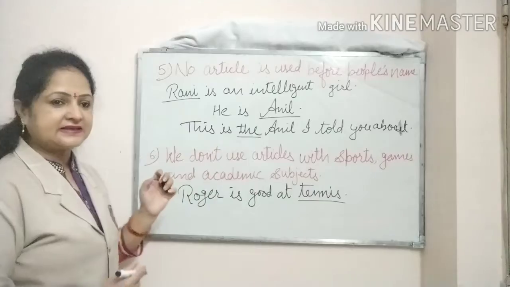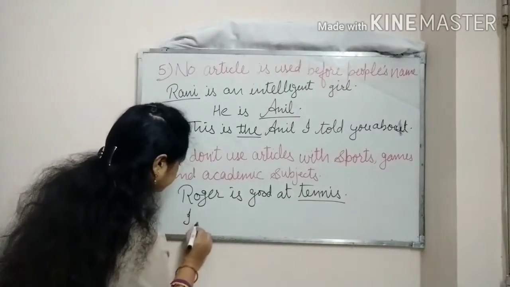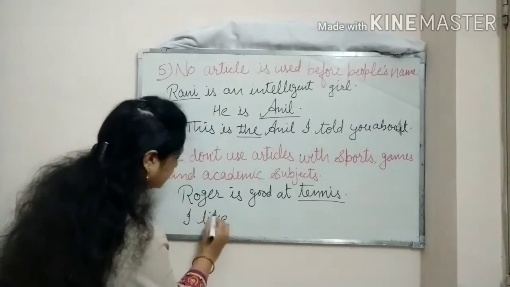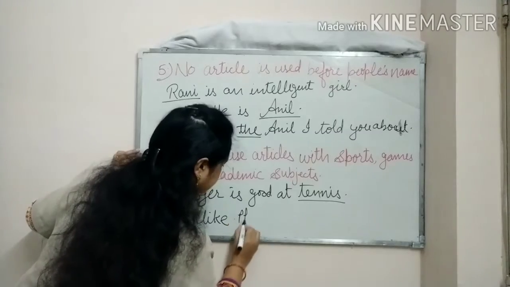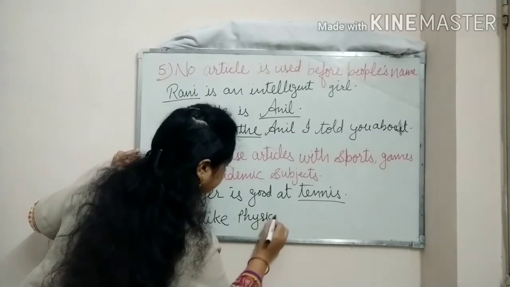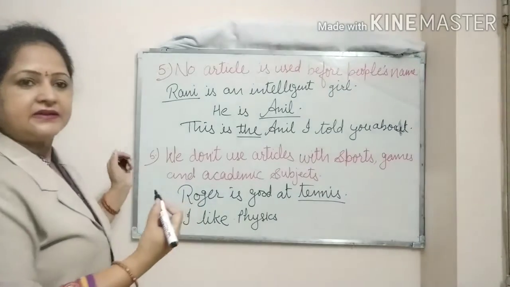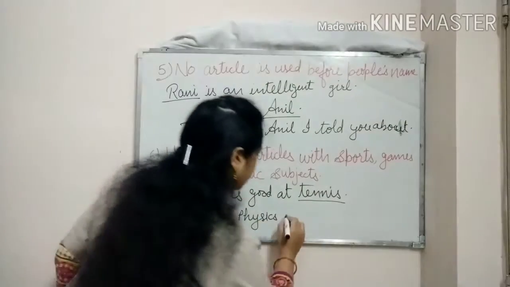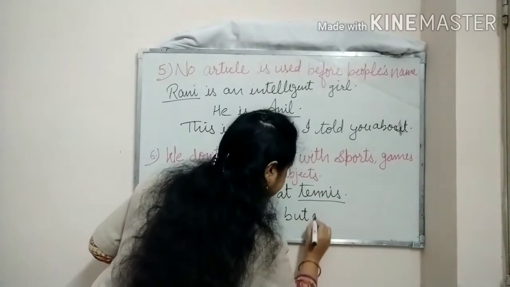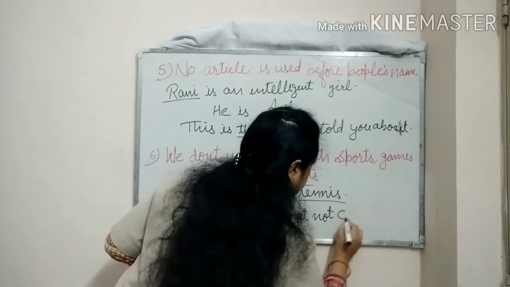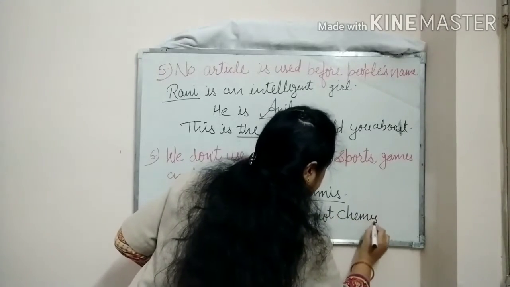So the example is, I like physics but not chemistry.